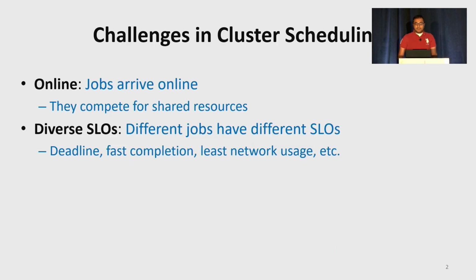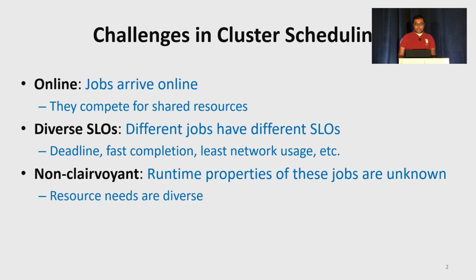In both private and public clusters, jobs arrive online and compete for shared resources. These jobs have diverse runtime requirements and diverse SLOs, like meeting a deadline or minimizing the runtime. Together, these two factors make optimal scheduling difficult. Knowing the runtime requirements of these jobs will help the cluster scheduler to optimize the performance. However, these jobs are non-clairvoyant, and their runtime properties are unknown. This lack of knowledge of runtime requirements makes optimal scheduling further challenging.